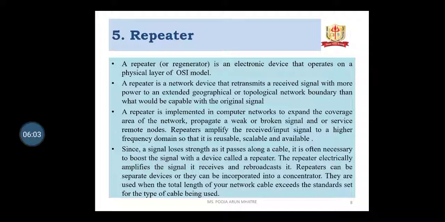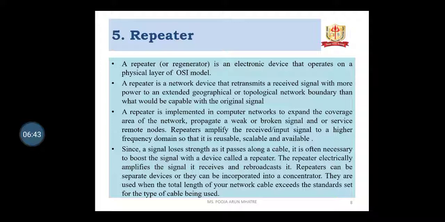To propagate a weak or broken signal to remote nodes, the repeater amplifies the received input signal to the higher frequency domain so that it is reusable, scalable and available. Since a signal loses strength as it passes along a cable, it is often necessary to boost the signal with a device called a repeater. A repeater electrically amplifies the signal it receives and rebroadcasts it.